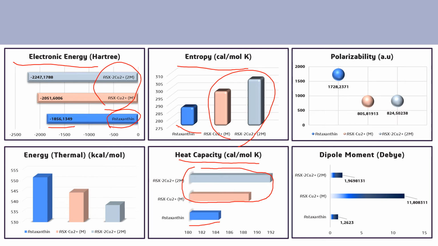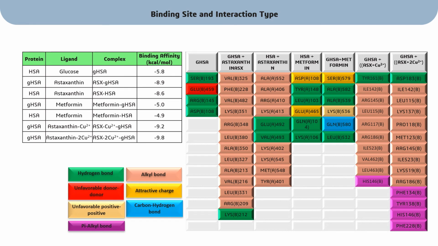And after this, we can show the binding site and interaction type, and we can see in the table that the protein itself, glycated human serum albumin, is complexed with ligands such as astaxanthin, metformin, and astaxanthin with metal ions. It shows that the binding affinity of astaxanthin is minus 8.9 compared to metformin at minus 5.0. What does that mean? The more negative binding affinity means the ligand more easily binds to the protein. And astaxanthin with metal ions is far more negative than the previous one without the metal ions.